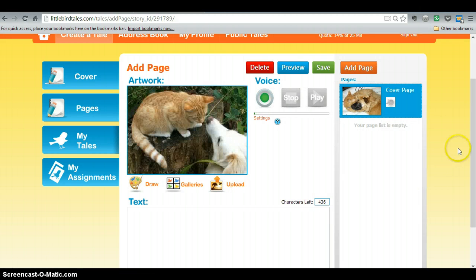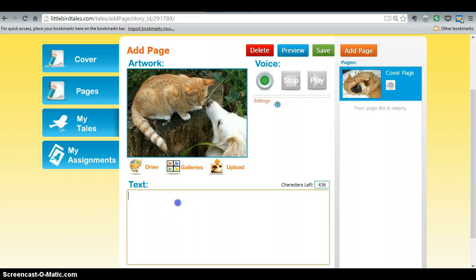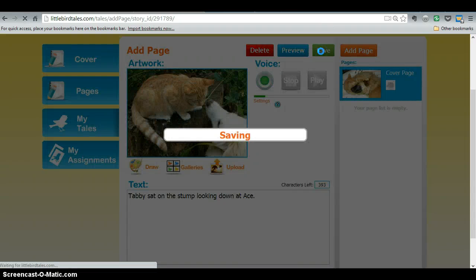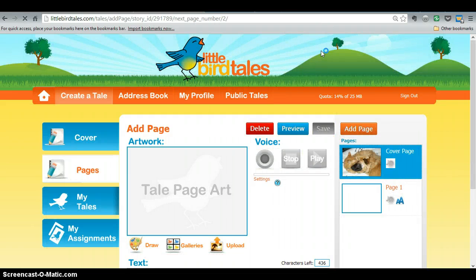And once I have uploaded this photo, I can start typing my text. And once I have that part finished, you simply click Save. And you can see here that I have my cover page, and I have page 1, and you simply keep